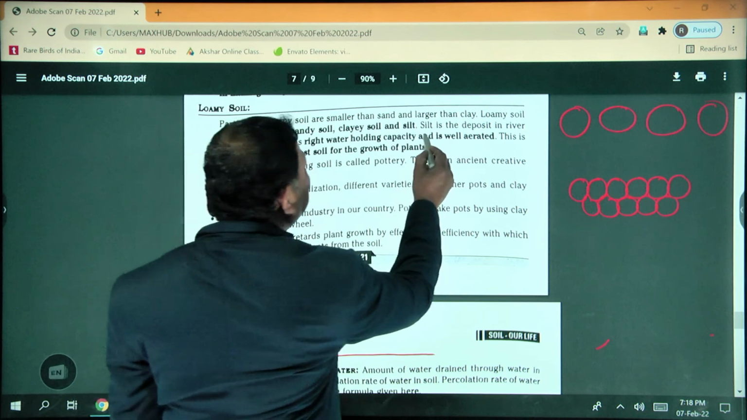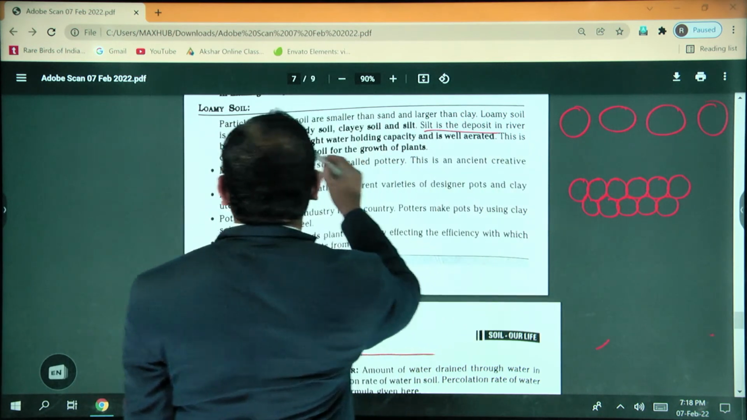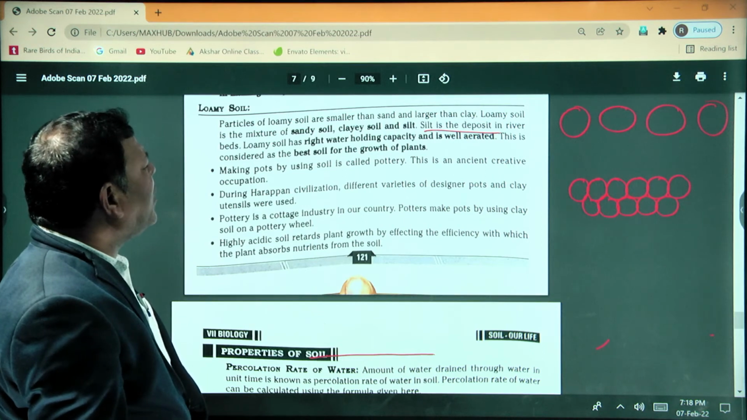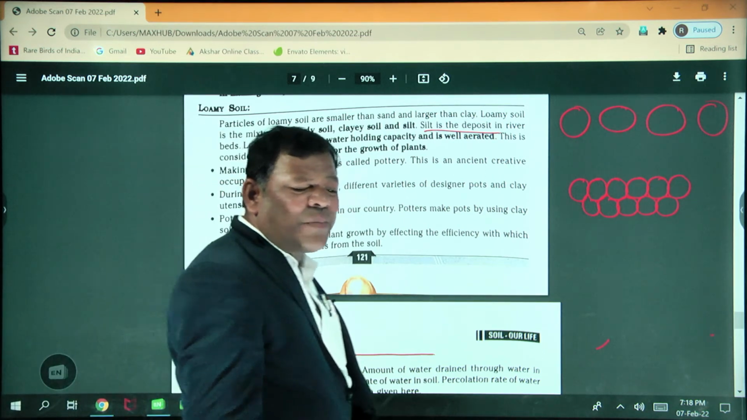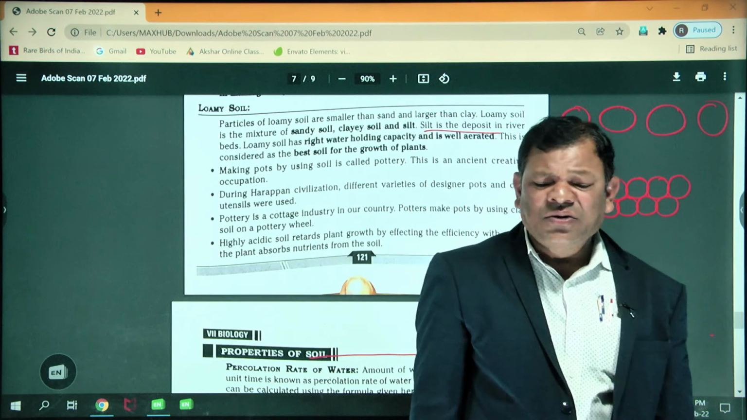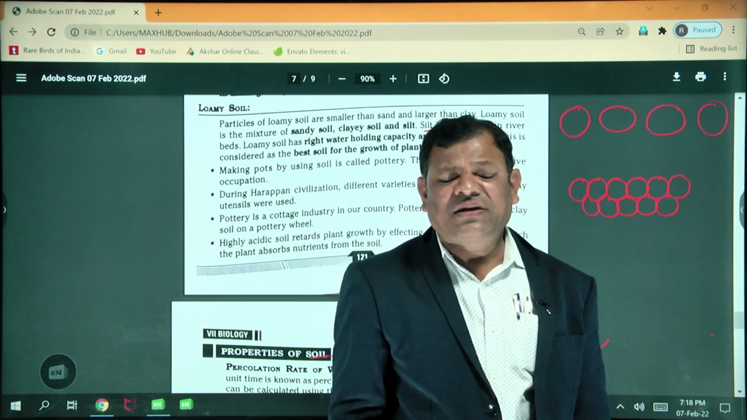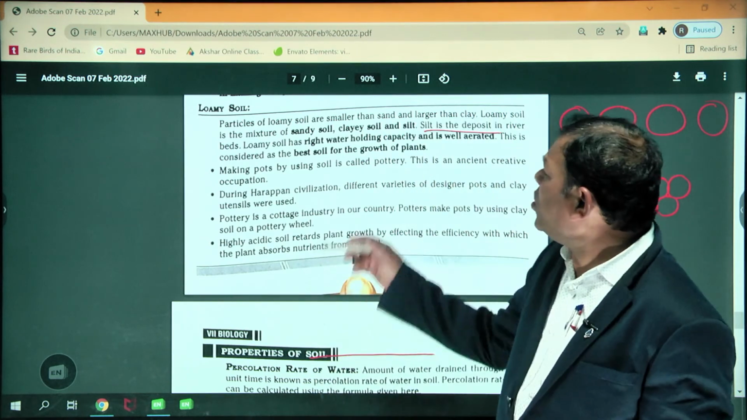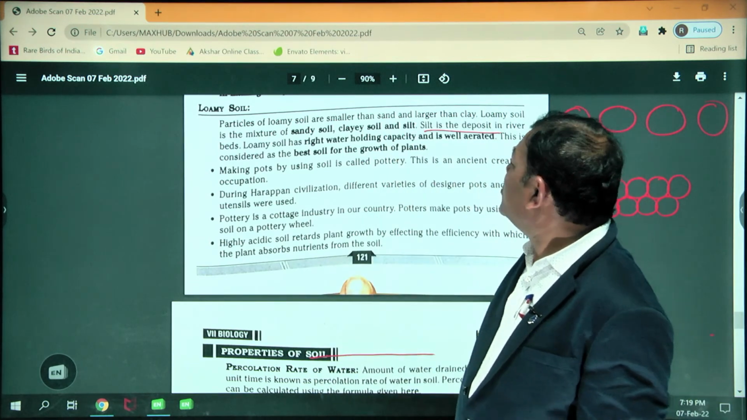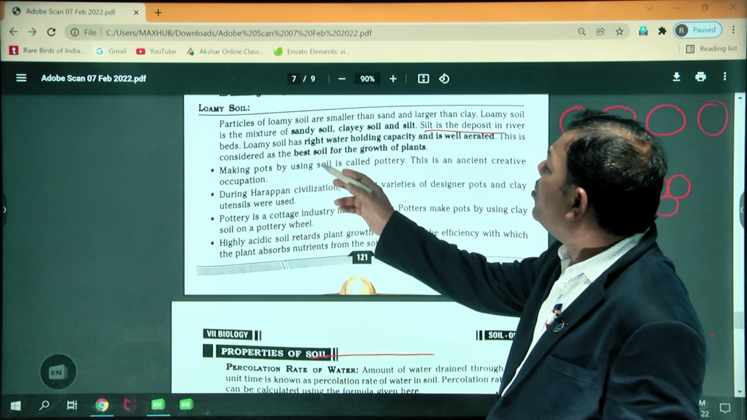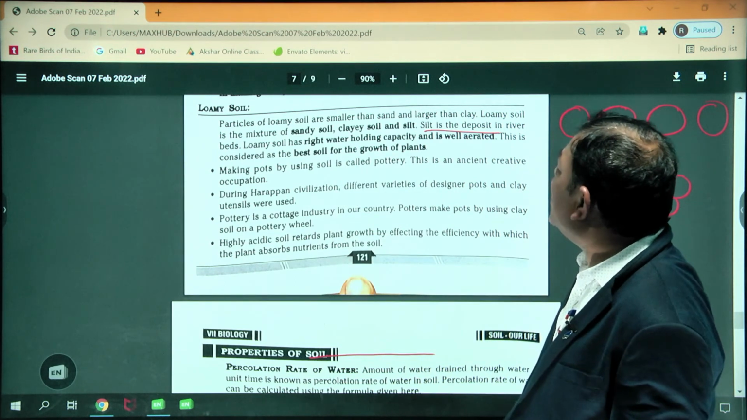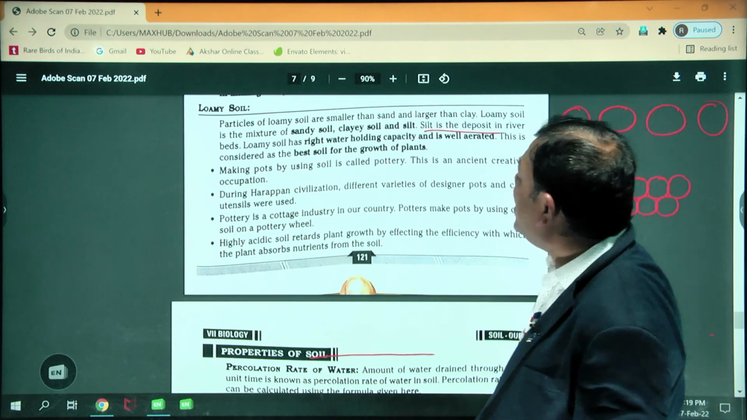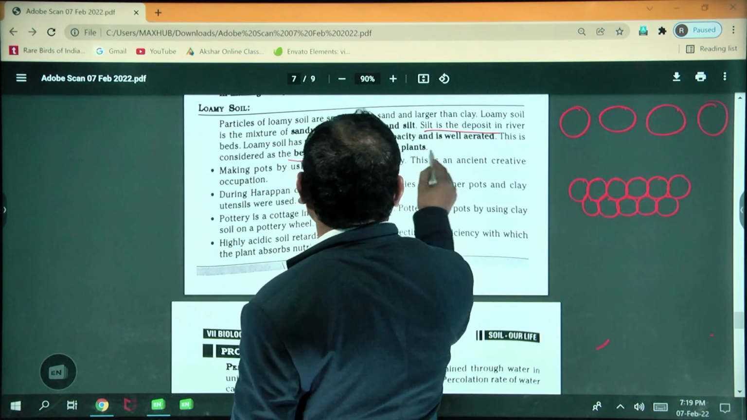This silt deposits in river beds. Loamy soil has the right water holding capacity. The more water the soil absorbs, the more yield it gives. So loamy soil has the right water holding capacity and is well aerated. This is considered the best soil for the growth of plants.